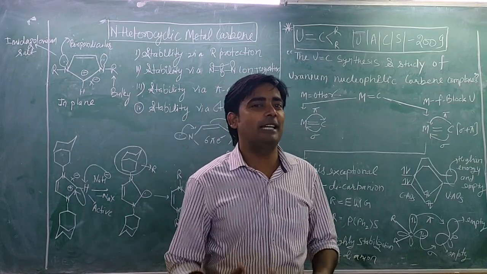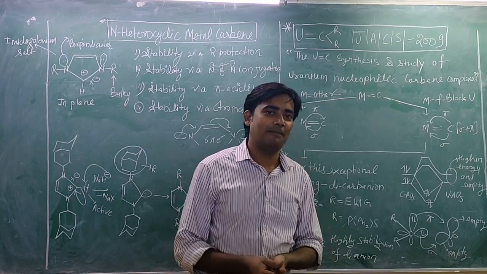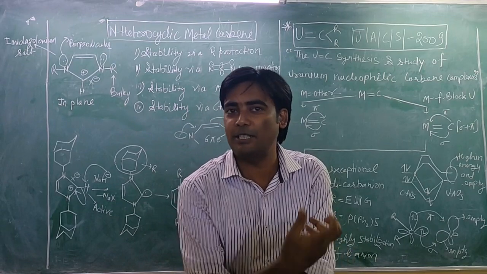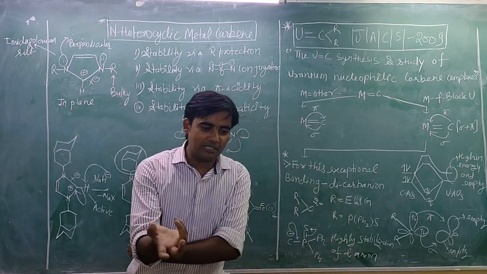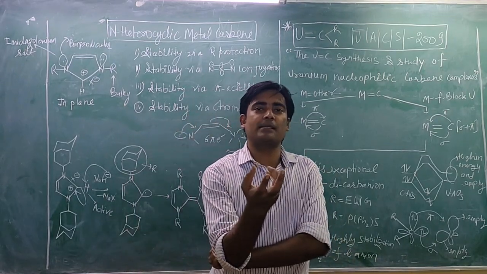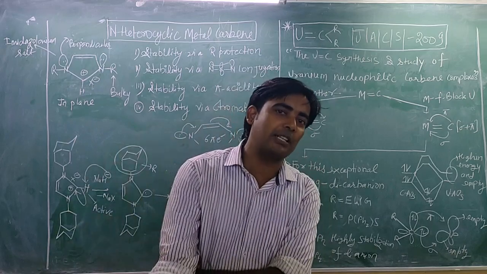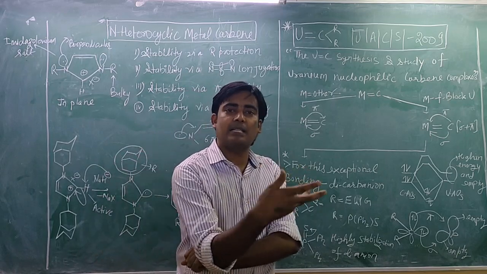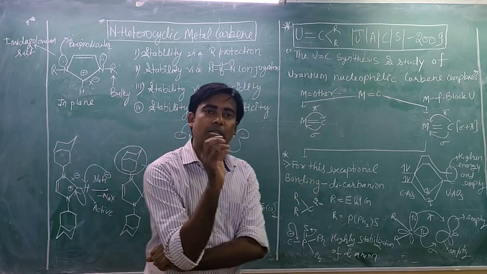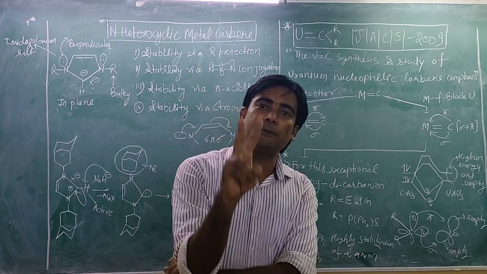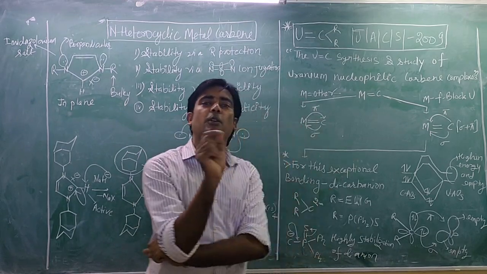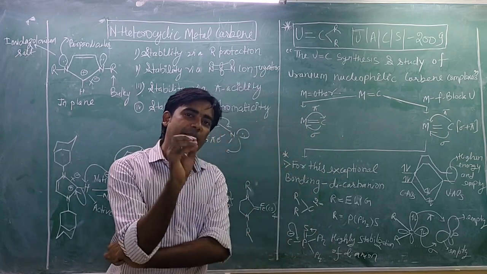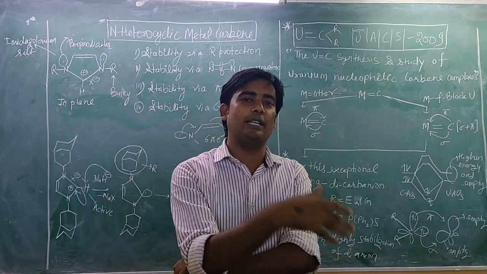In the last video we discussed metal carbene complexes, and you can find that video by the link given in the description box of this video. In the last lecture we discussed two types of metal carbene: first is Fischer carbene, second is Schrock carbene. We divided metal carbene complexes into Fischer and Schrock carbene on the basis of availability of two free electrons in the same orbital or in different orbitals. Then we also discussed the chemistry of interaction of metal and carbon.